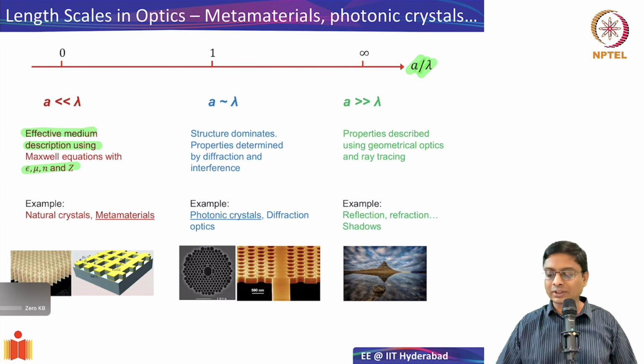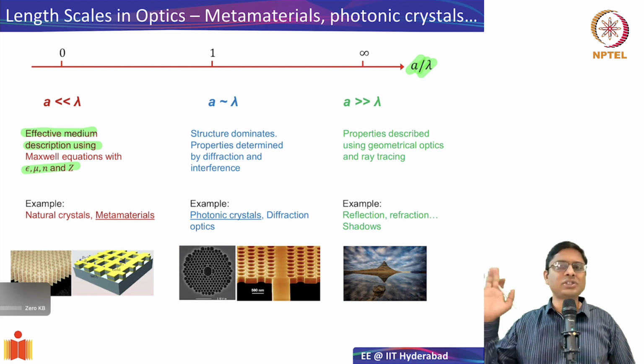So this is photonic crystals, when the scale is of the order of the wavelength. And if the minimum distance is much, much greater than lambda, let's say I consider a glass ball which is much, much larger than 500 nanometer light, then I'll have to look at reflection, refraction, and so on. The traditional geometrical optics works in this regime.